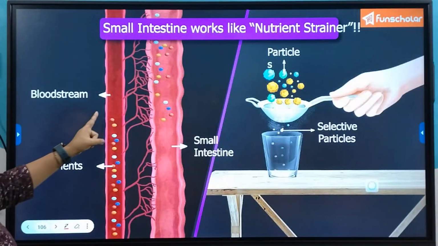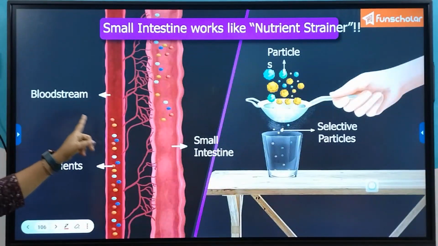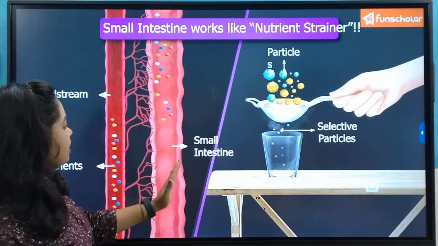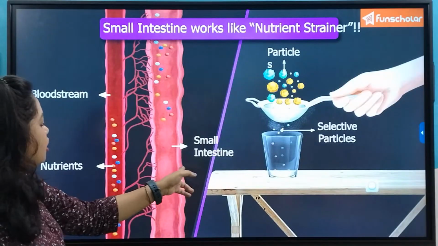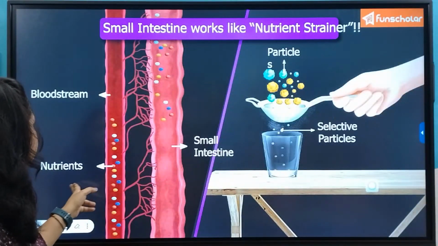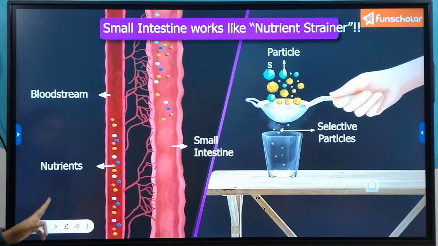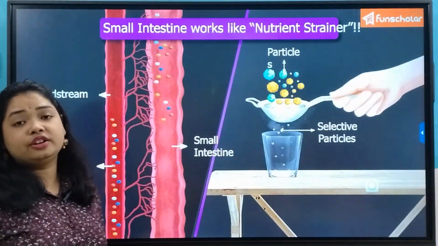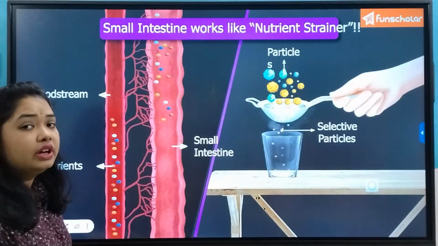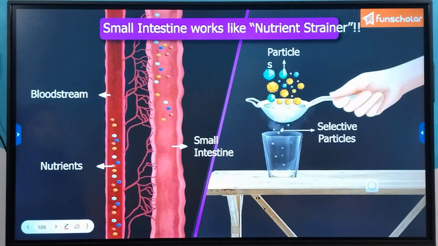So you can see on one side the bloodstream is there, and on this side the small intestine wall is there, and the nutrients are getting absorbed from the part of the small intestine. Nutrients are getting absorbed into the bloodstream, but it doesn't allow the materials which cannot be digested. For example, I told you the cellulose also, right? So those elements cannot be digested and they are passed on to the next section.